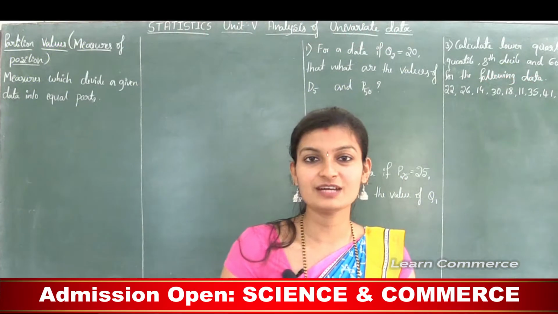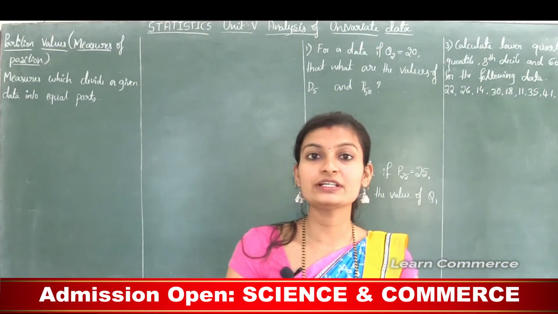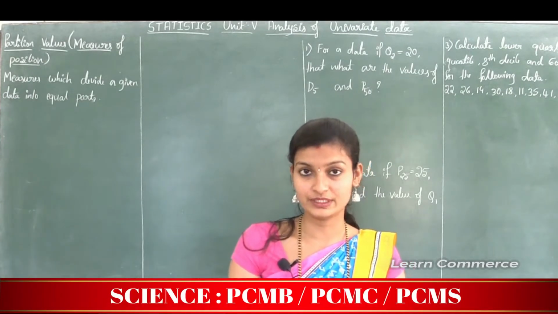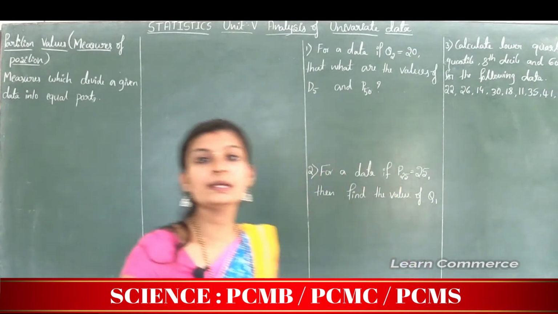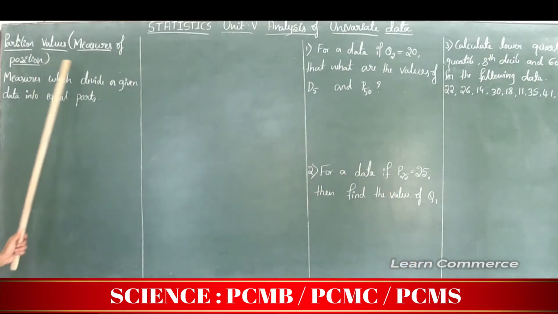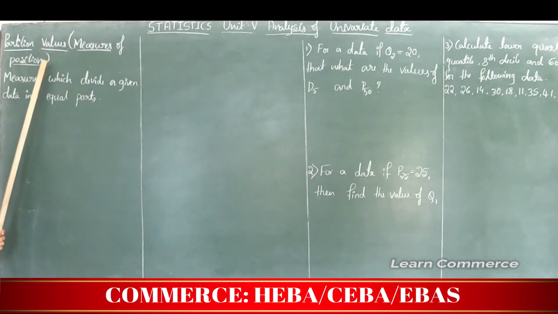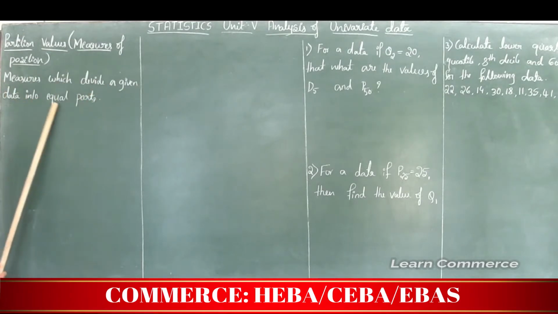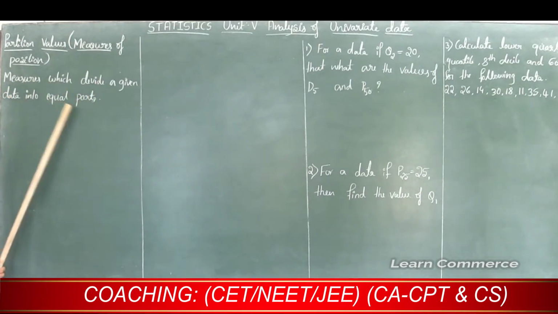Hello everyone, welcome to First PUC Statistics online classes. In the previous class we had discussed the relationship among arithmetic mean, harmonic mean and geometric mean. In this class we are going to discuss partition values. Partition values are also known as measures of position. Partition values are measures which divide a given data into equal parts.